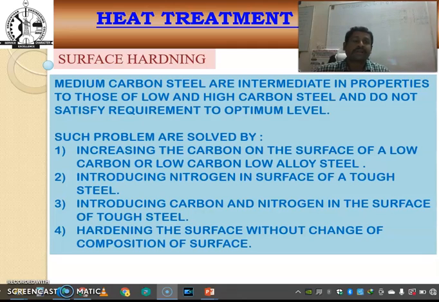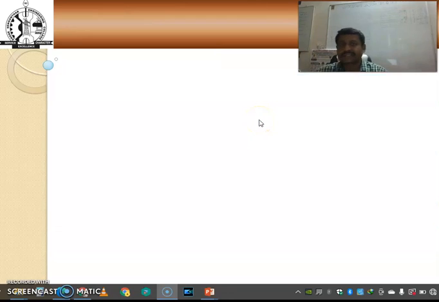Such problems can be solved by increasing the carbon of the surface of a low carbon or low carbon alloy steel, introducing nitrogen to the surface of the tough steel, introducing both carbon and nitrogen to the surface, or hardening the surface without changing its composition. By these changes we make an outer case hardened component. This is called the case hardening or surface hardening process.